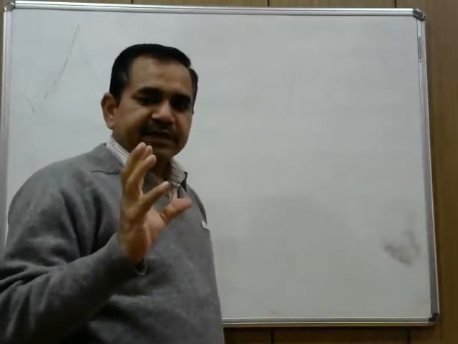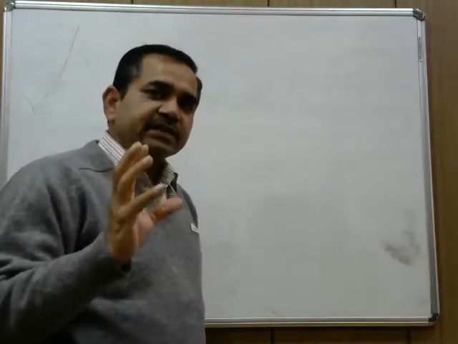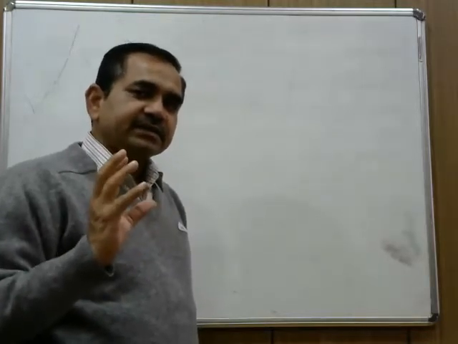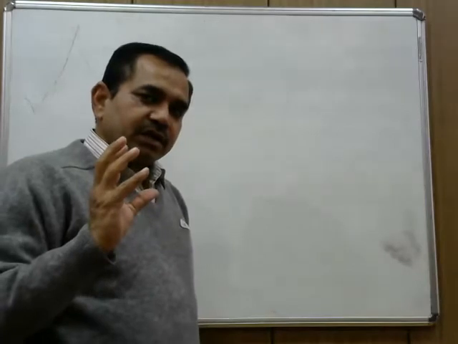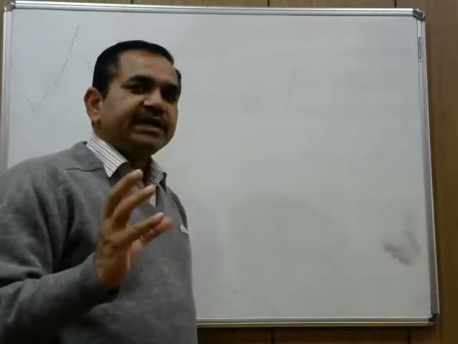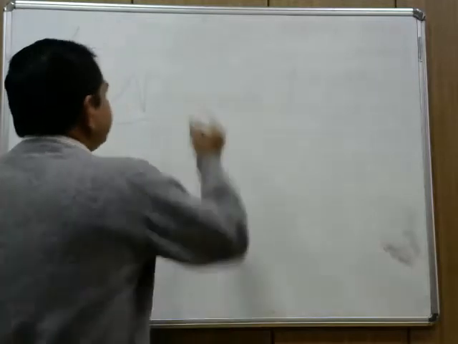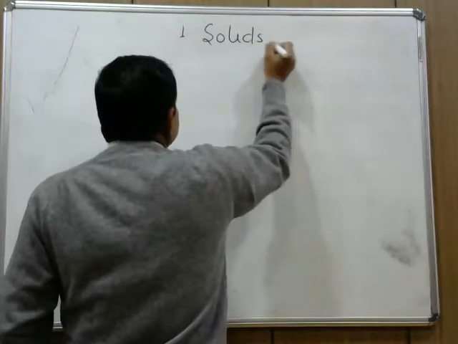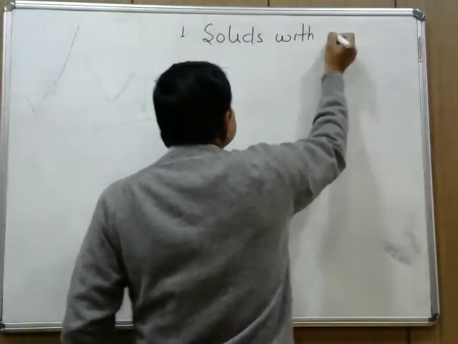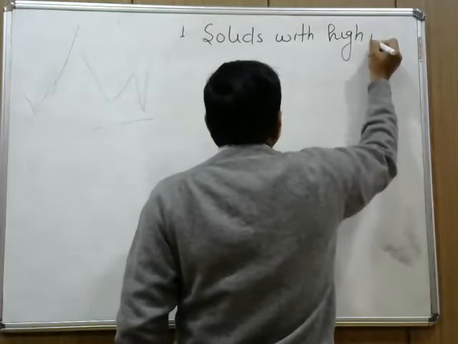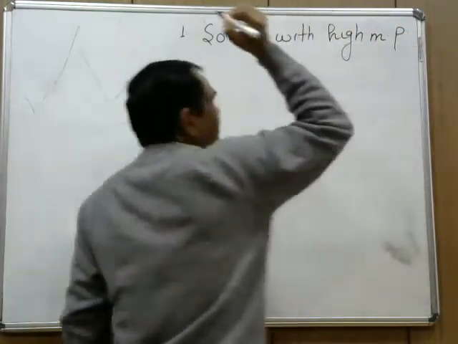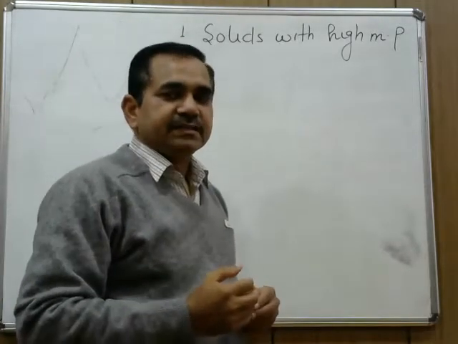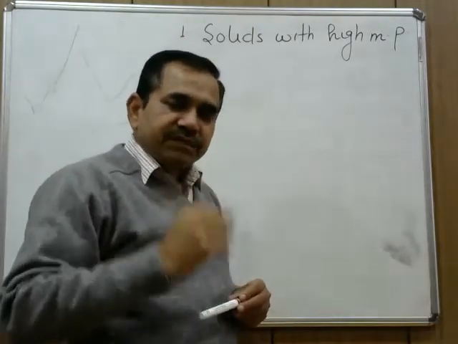So the first property of these electrovalent compounds is that they all are solids with high melting points. First property, they are solids with high melting points. Why? We know it